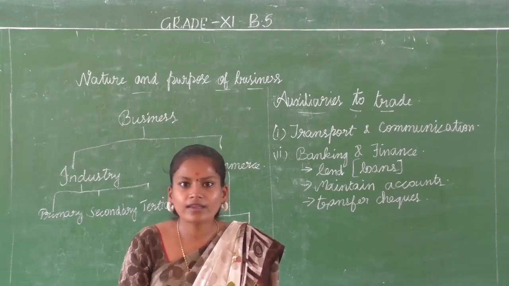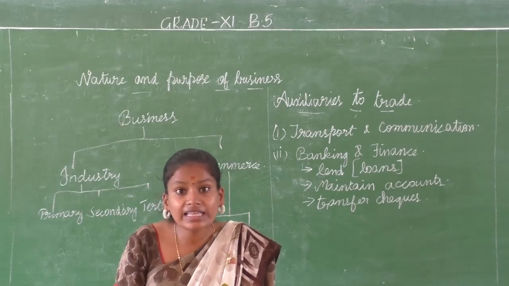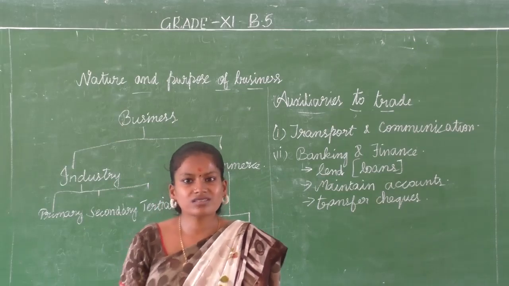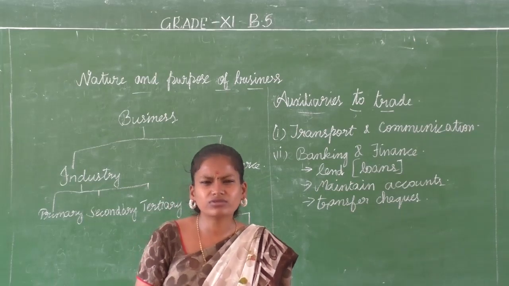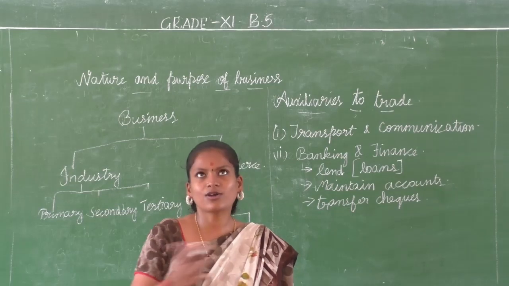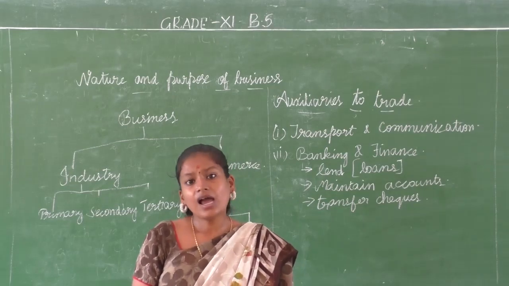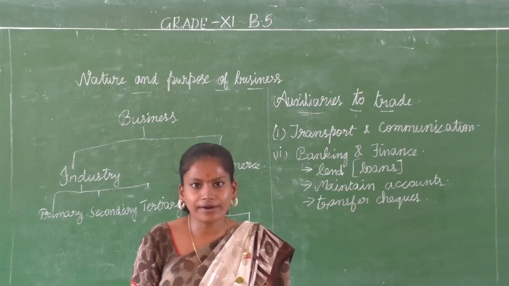How can you pay? Can you go all the way to Andhra to pay? It is highly difficult because you have to carry money, you have to travel, and the risk factor is high. Of course, business is all about risk. There is a big element of risk, but still unwanted risk can be avoided.